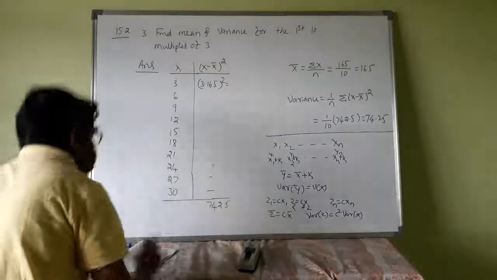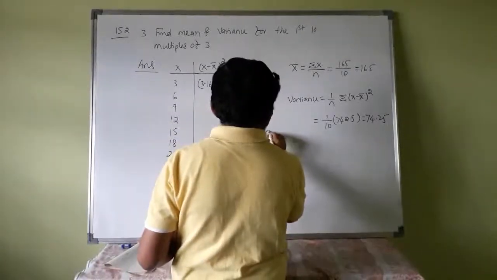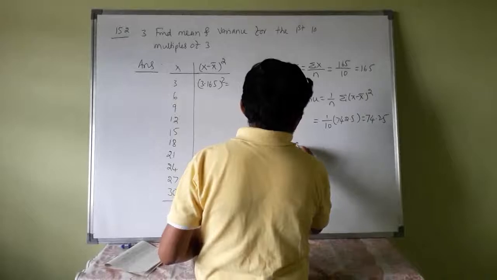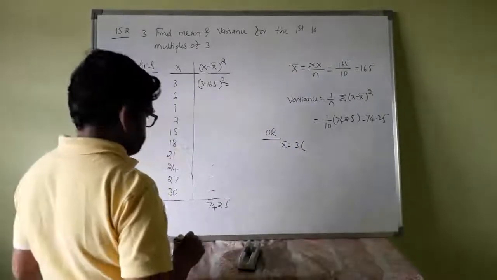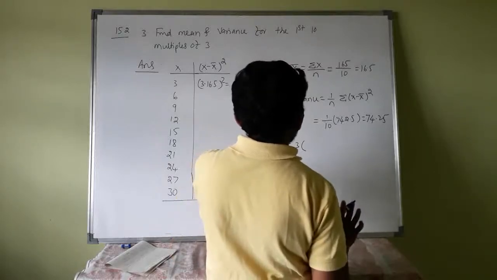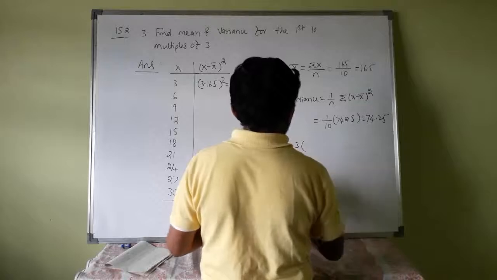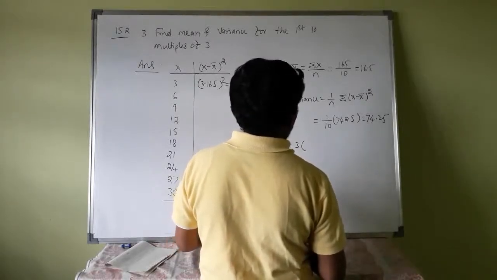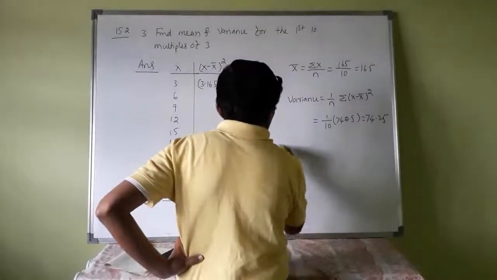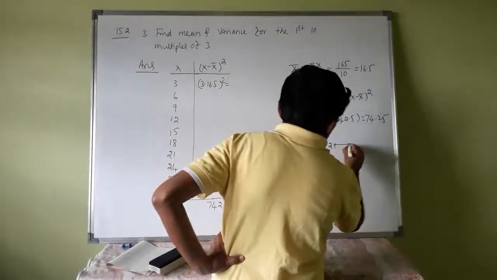Okay, by using this property, x bar is equal to 3 times the arithmetic mean of 1 plus 2 so on up to 10, since each number is multiplied by 3.